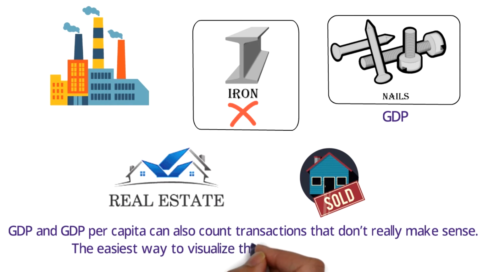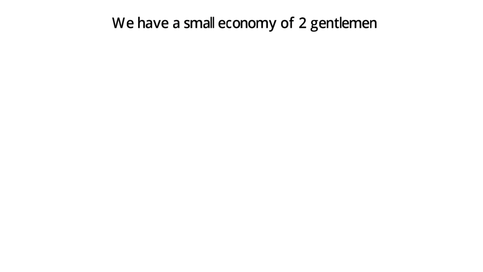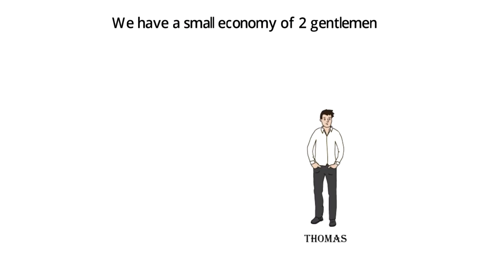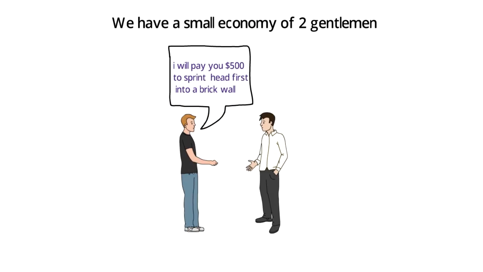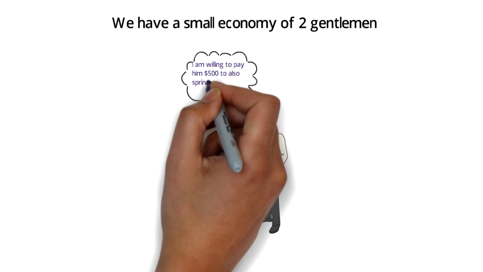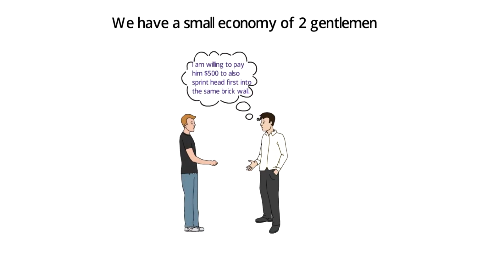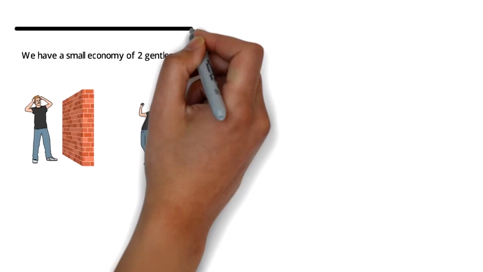The easiest way to visualize this is in paying for services. Let's pretend that we have a small economy of 2 gentlemen, Tommy and Thomas. Tommy tells Thomas he'll pay him $500 to sprint headfirst into a brick wall. Thomas isn't too bright, so he obliges, and now is even less bright. But Thomas has at least one good idea. He decides to take his $500 and then tell Tommy that Thomas is willing to pay him $500 to also sprint headfirst into the same brick wall. As we've seen, Tommy isn't very bright either, so Tommy sprints headfirst into a brick wall and collects $500.